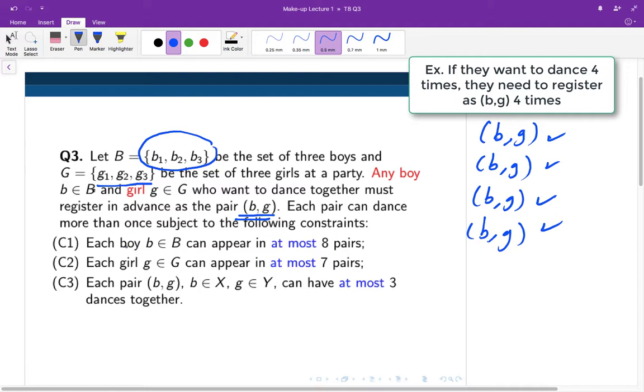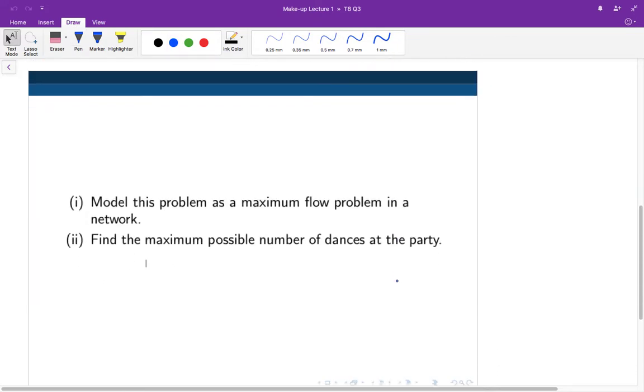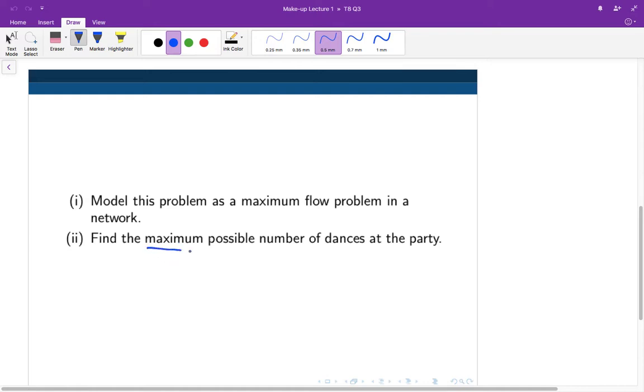First, each boy B can appear in at most 8 of these pairs. Second, each girl G can appear in at most 7 pairs. And last but not least, each pair BG can have at most 3 dances together. In other words, each pair can register at most 3 times. Here's the problem we want to solve. We want to find the maximum possible number of dances at the party.